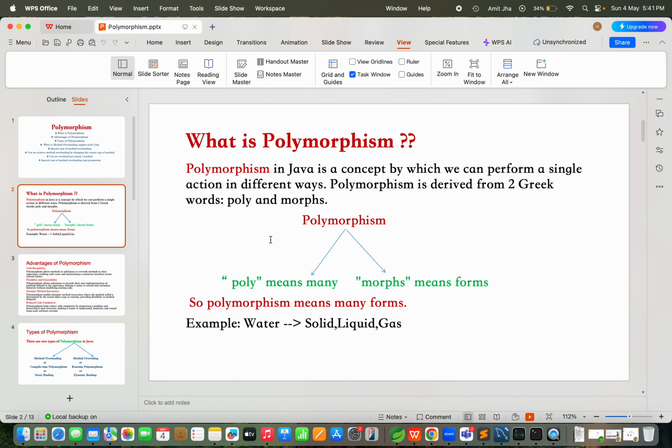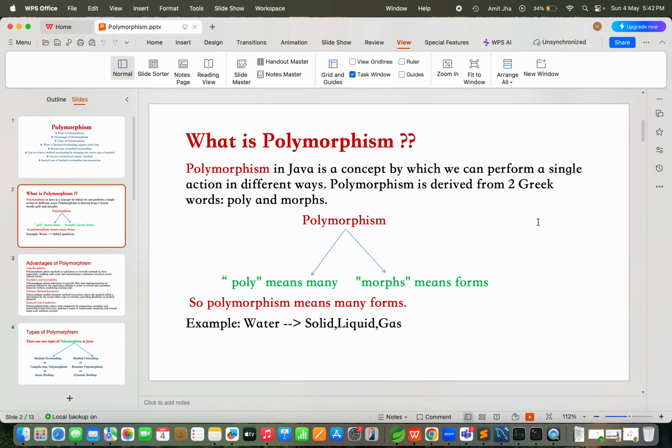First topic is what is polymorphism. Everyone should know this answer, because definitely whenever the interviewer asks about OOPs concepts, this question may come, right? So you should know what is polymorphism. Most of the candidates know it very well. Those who don't know, for them this video is very helpful. So see what is polymorphism.